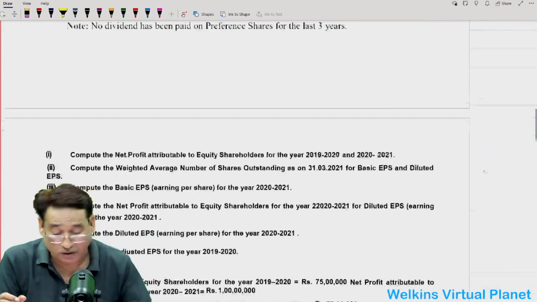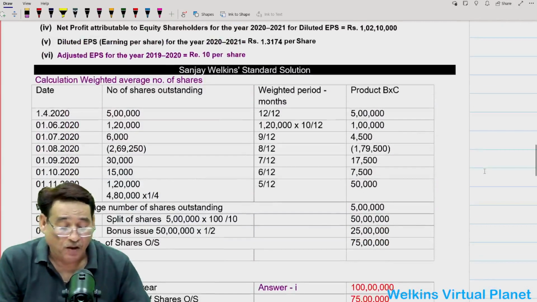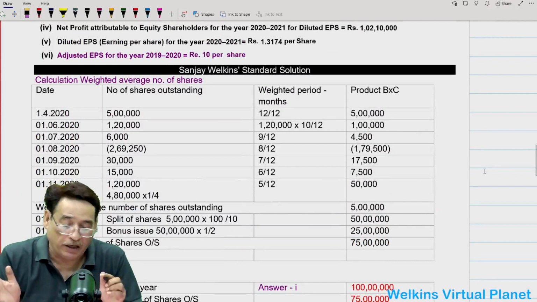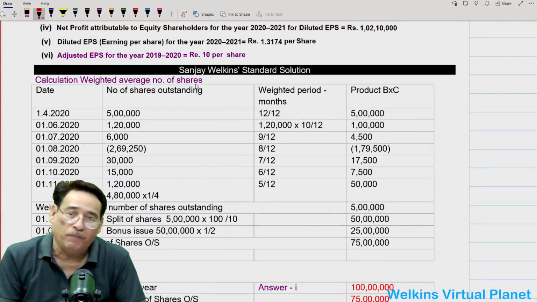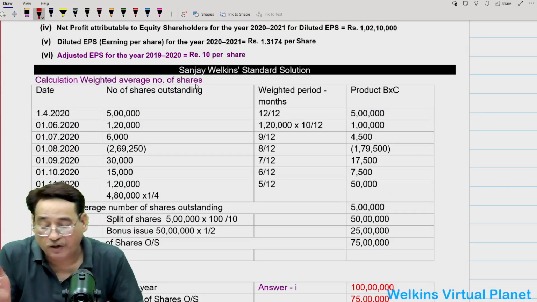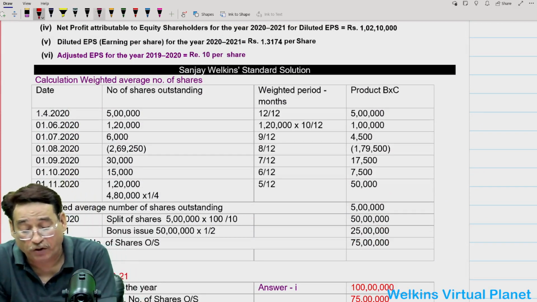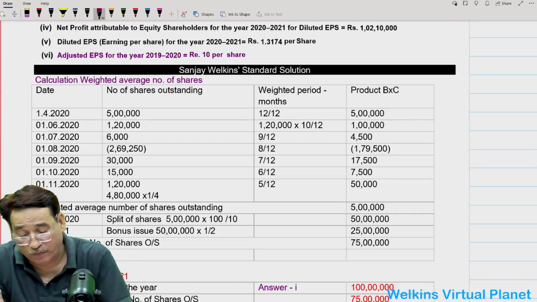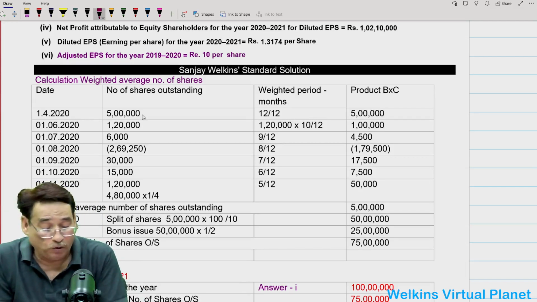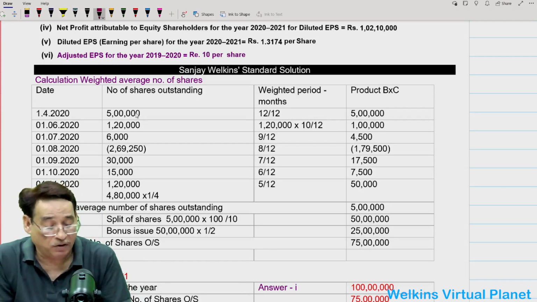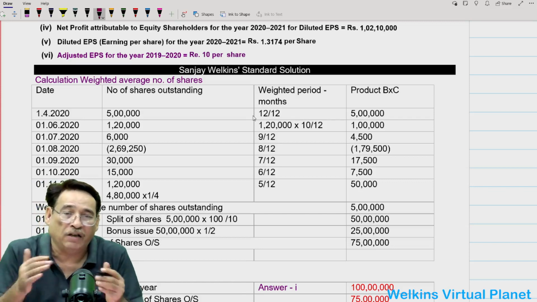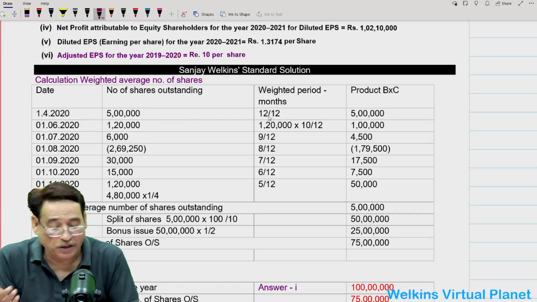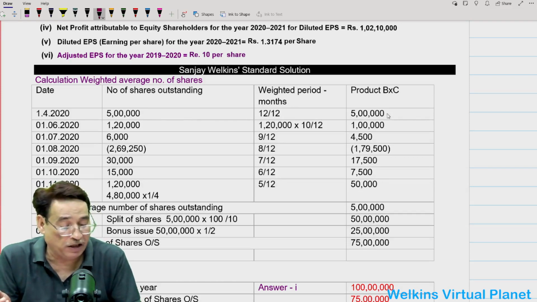Now let's have a look at how to solve this question. On the basis of the information we have just gone through, first of all, I will have to compute the weighted average number of shares. Correct? We have done it at great length when we were discussing the concept of earning per share under AS 20. So it is very simple. On 1/4/2020, we have 5 lakh shares. To compute the weighted number of shares, I will have to take the weighted period in months. These shares must have been used for 12 months, so 12 by 12, that is 5 lakh.